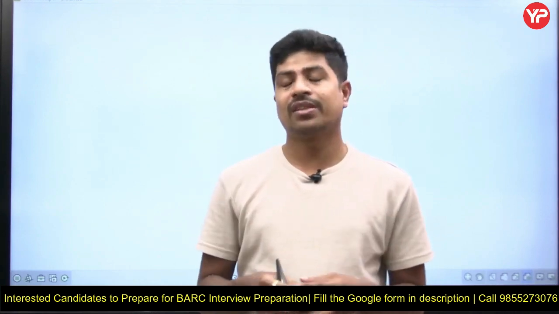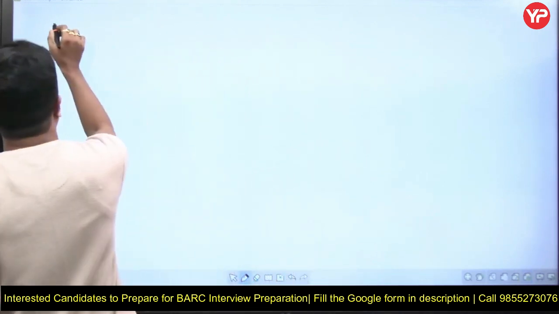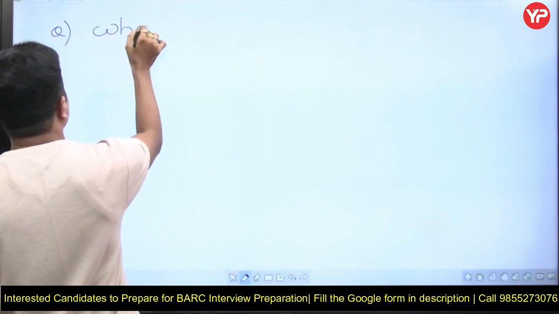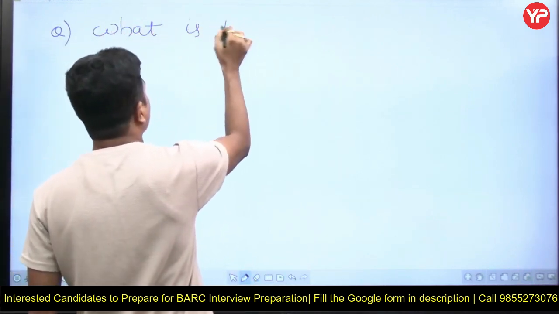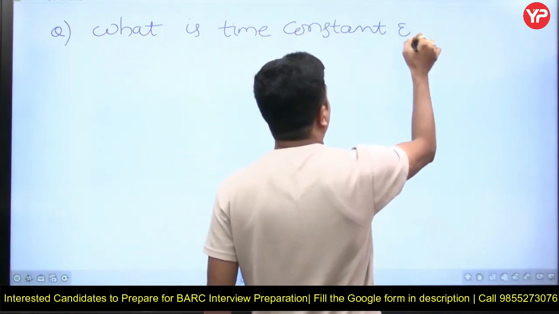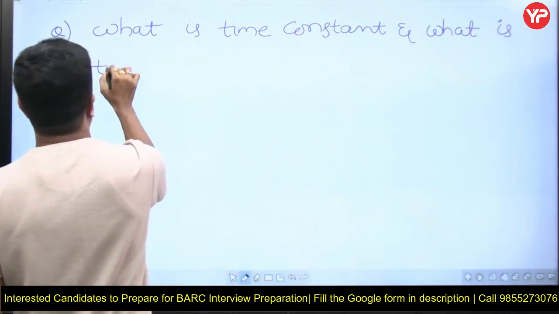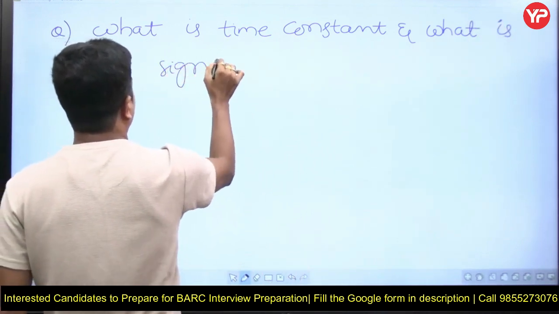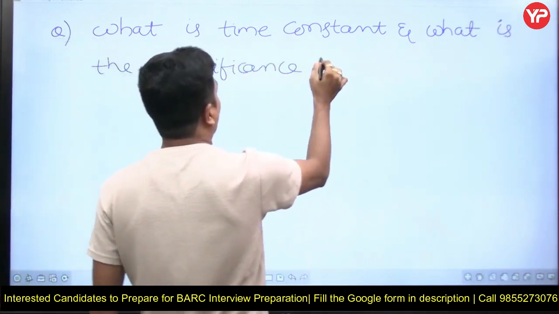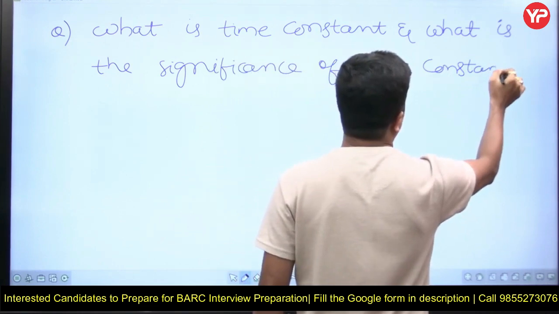In BARC they will start with one very simple question, then they keep digging on that question further. The very simple question they start with is: what is time constant, and what is the significance of time constant? What is the purpose of finding the time constant?